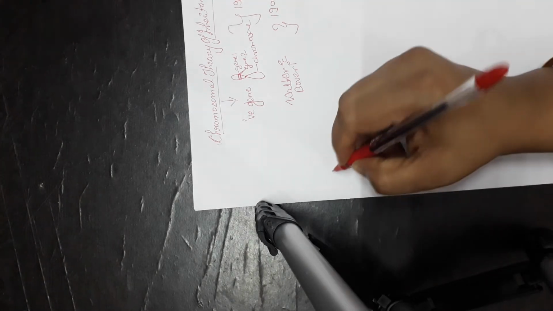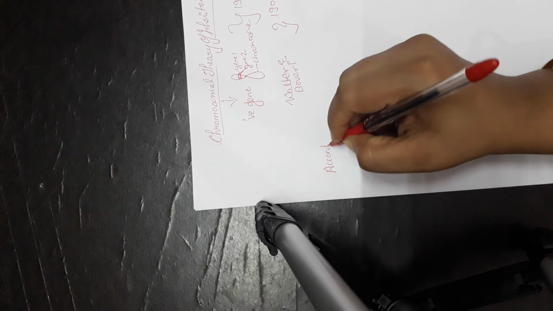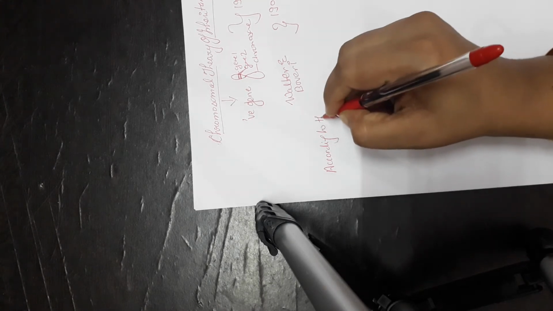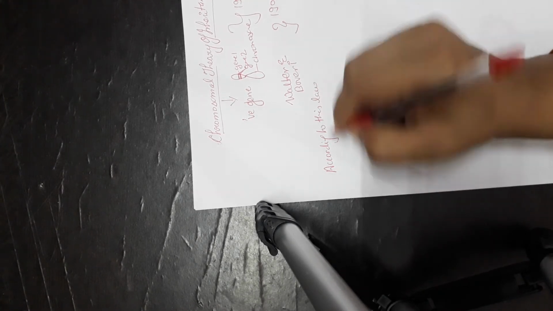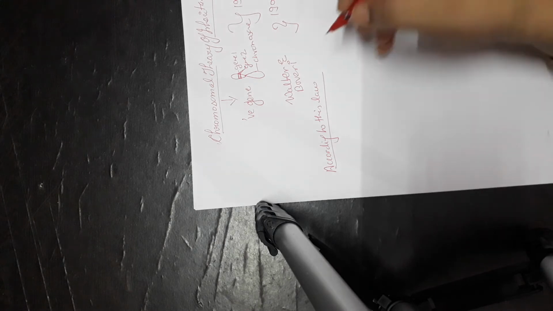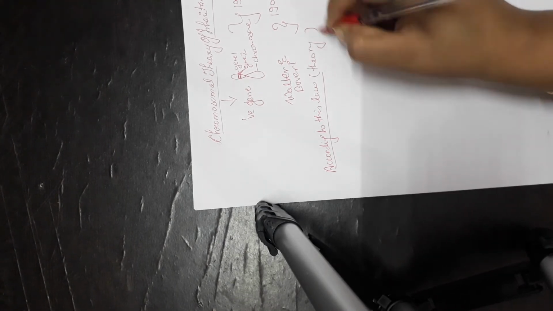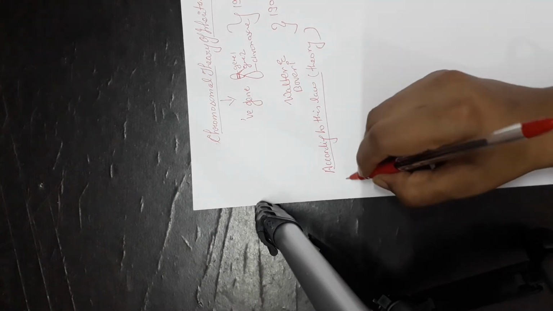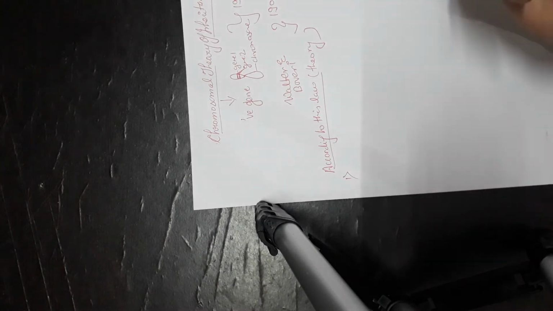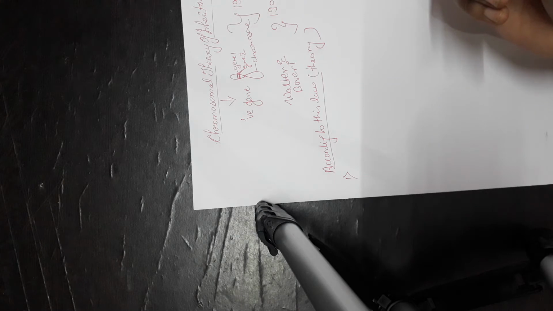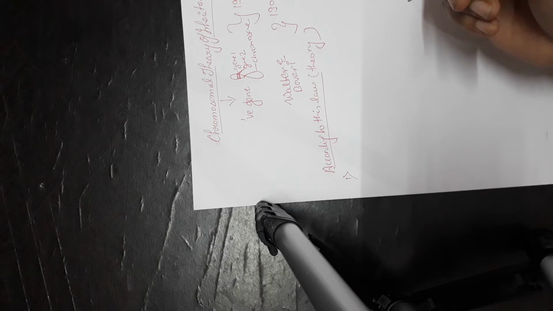According to this theory, they said a few things. Amongst them, the first one is that all the hereditary characters must be with the sperm cell and the egg cell.